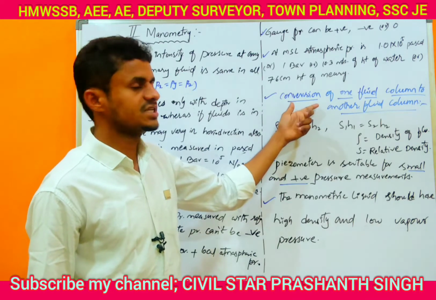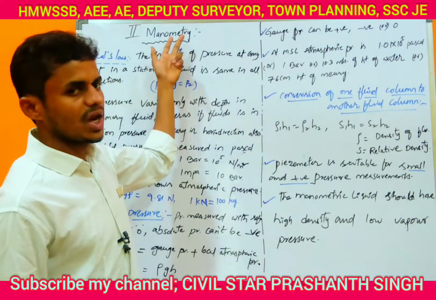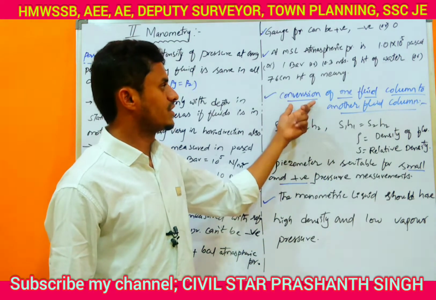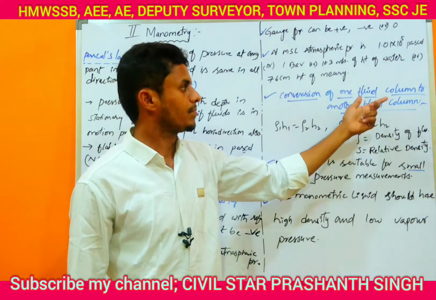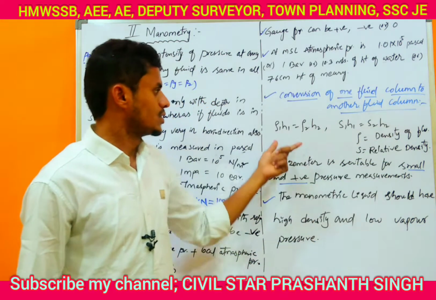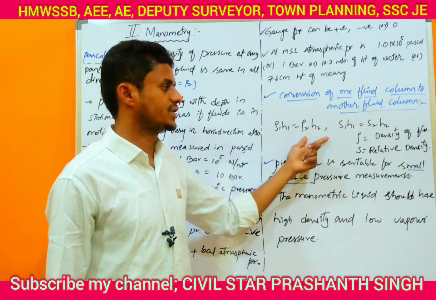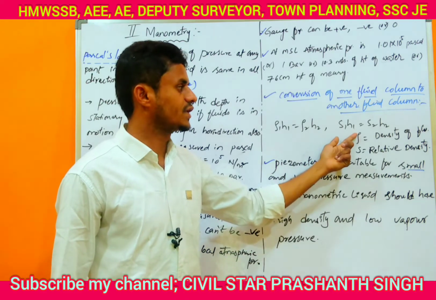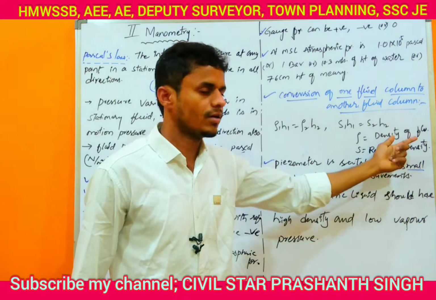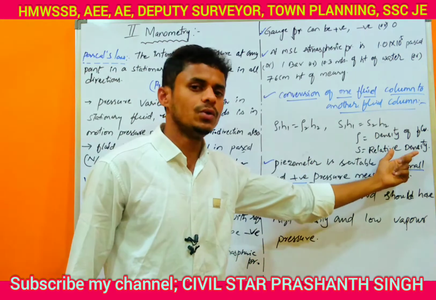Next one is important from the manometry chapter. This is one formula we have: conversion of one fluid column to another fluid column. Rho1 H1 equals Rho2 H2, or S1 H1 equals S2 H2, where rho is the density of fluid and S is the relative density.